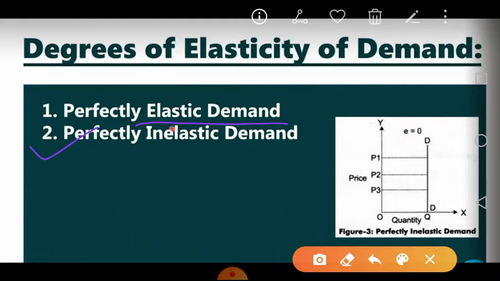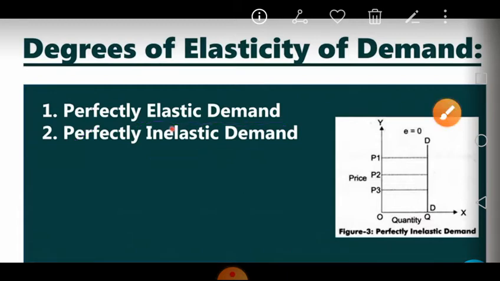Here, inelastic means no change. Perfectly inelastic demand means there is zero change in the demand of the commodity whatever the price is. Whatever the price, there is no change in the demand for the commodity.